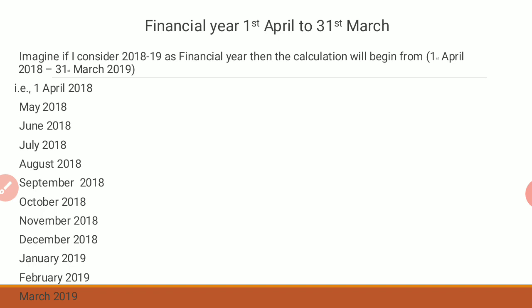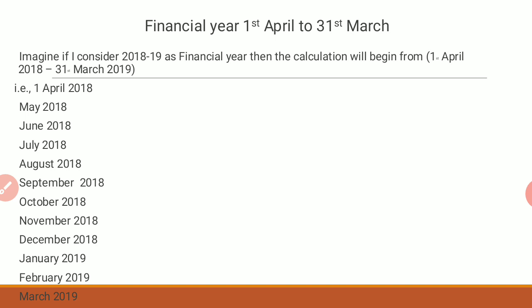Basically we know there are two types of year. We have a calendar year, which starts from 1st January to 31st December. But for accounting, we basically go for the financial year, which begins from 1st April to 31st March. Let us consider the 2018-19 financial year.